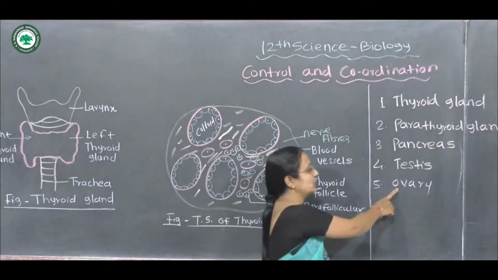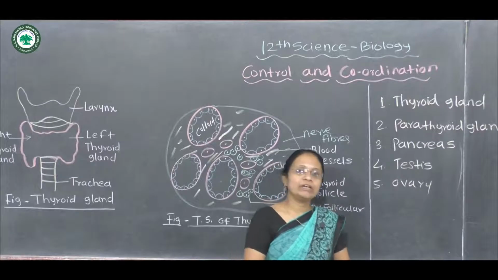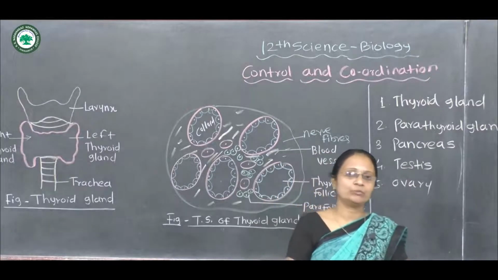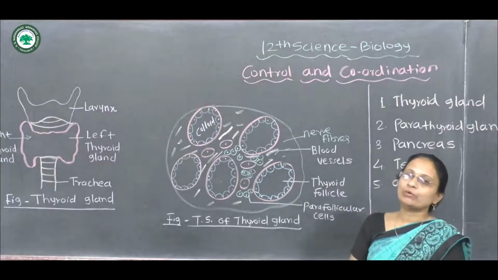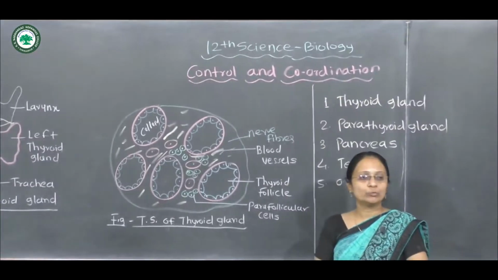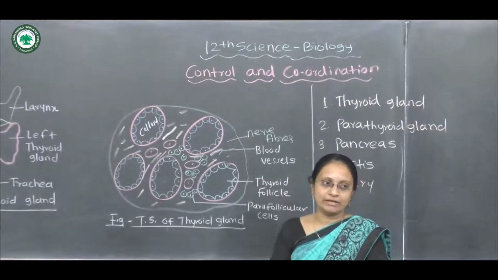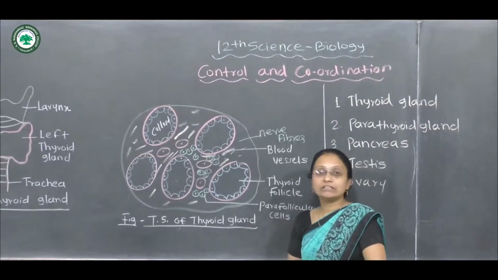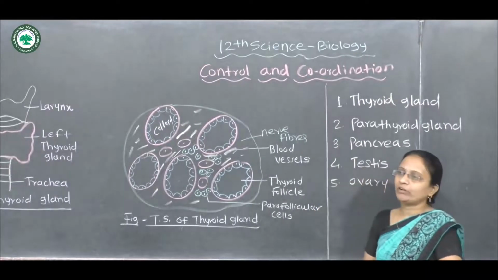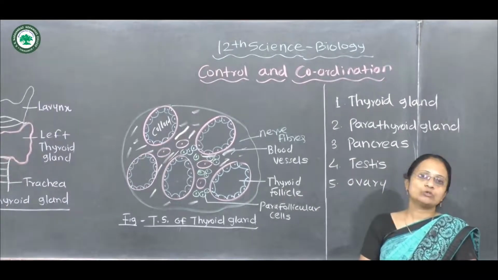Now the next organ is the ovary. It is the main important part of the female reproductive structure, because the role of the ovary is to produce the haploid female gamete through the process of oogenesis.